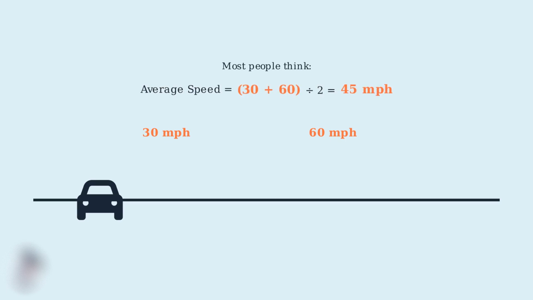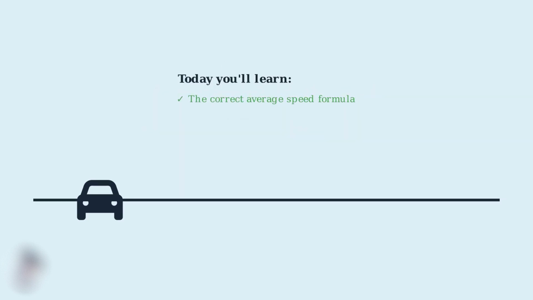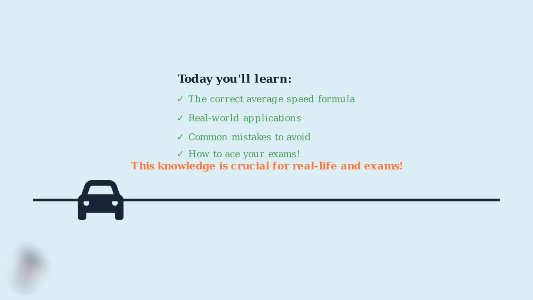Imagine a car trip where you travel at different speeds during your journey. Most people mistakenly calculate average speed by simply averaging the two speeds together. But that's completely wrong. Today, we'll learn the correct way to calculate average speed and understand why it matters. We'll cover the formula, real world applications, and common pitfalls to avoid. This knowledge is crucial for real life situations and acing your exams.